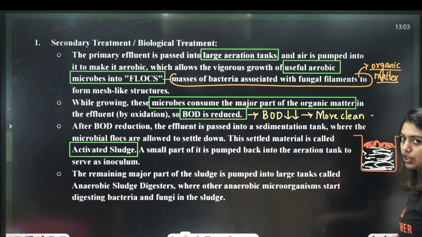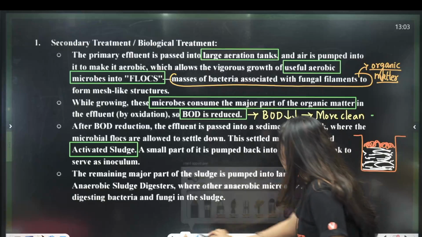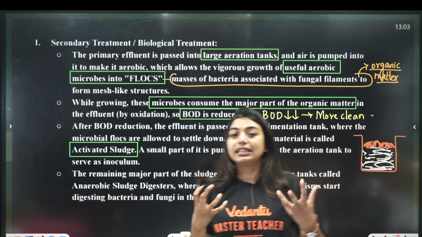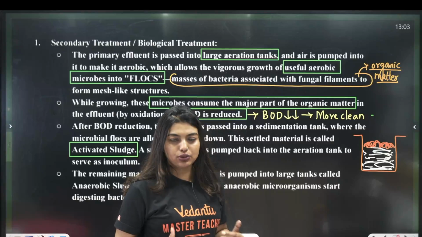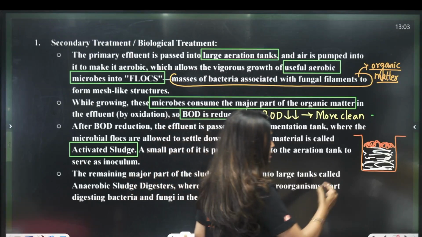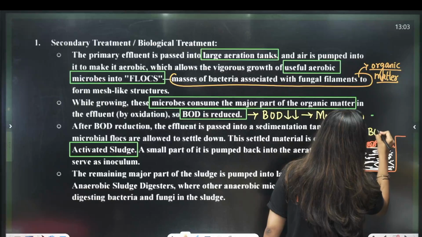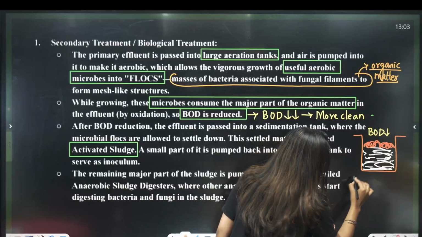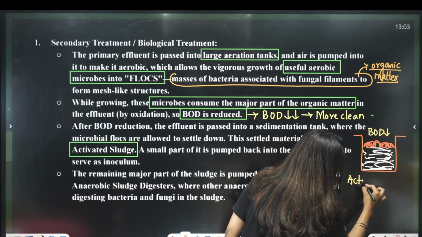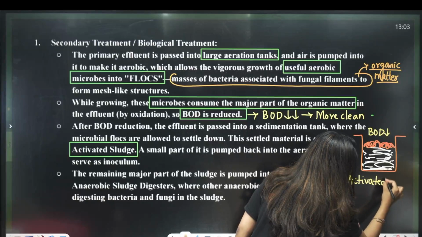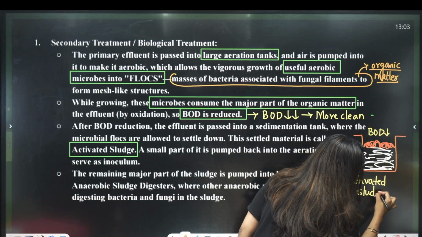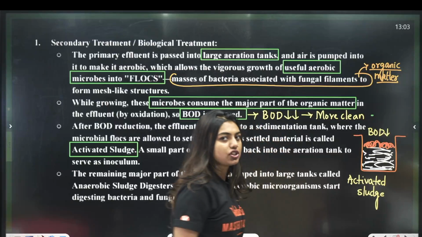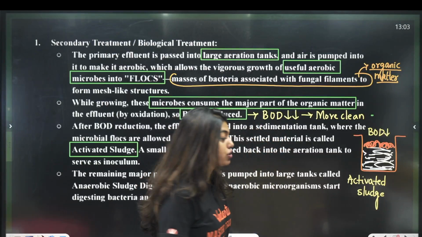So aerobic bacteria grew, and they made sure that the BOD is less. BOD means the oxygen demand has reduced. That means organic matter has become less. So here the BOD got reduced. Now we will let this settle. After it settles, we will call it activated sludge. That means the bacteria, all the fungal filaments, everything, we will let them settle and call it activated sludge. Now we are going to divide the activated sludge into two portions.